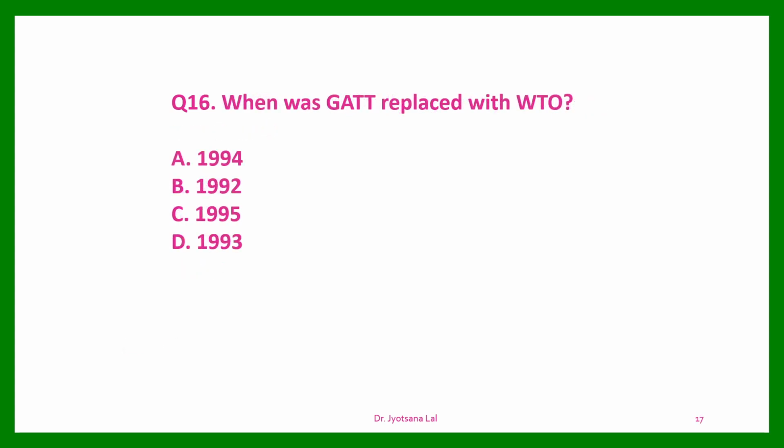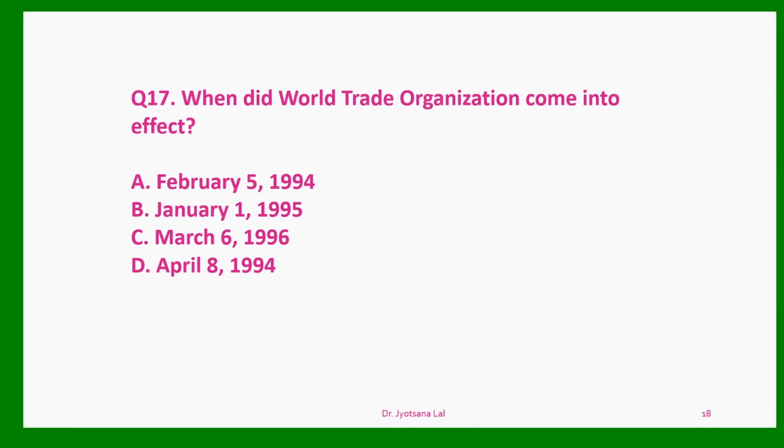Question number 16. When was GATT replaced with WTO? Actually, WTO is the replacement of GATT. So the WTO was established in 1995 and it took over the work of GATT. So the correct option is C. Question number 17.